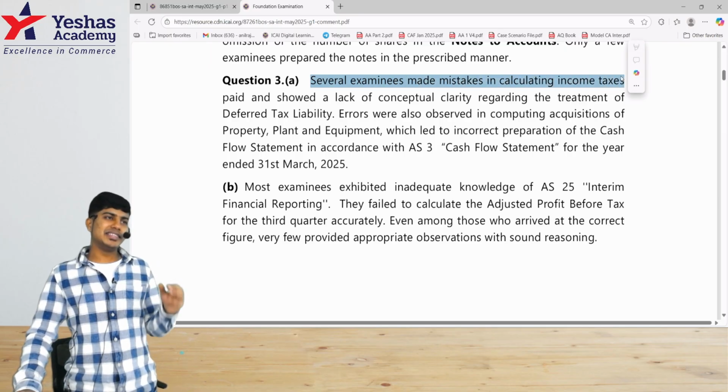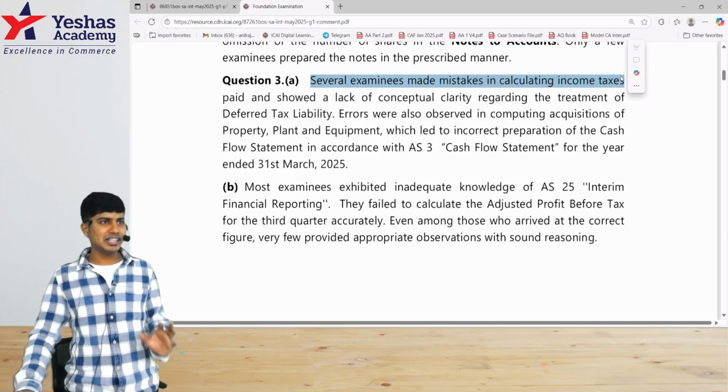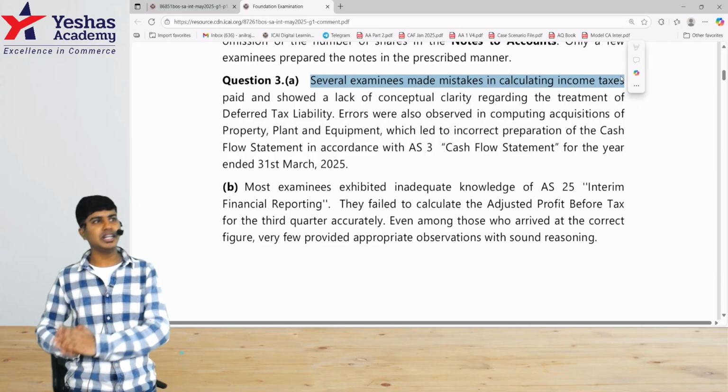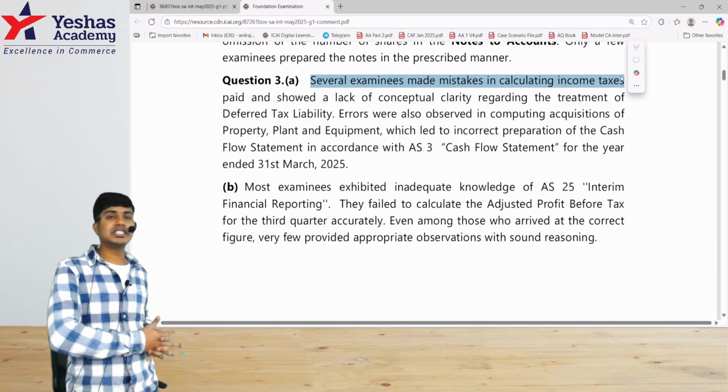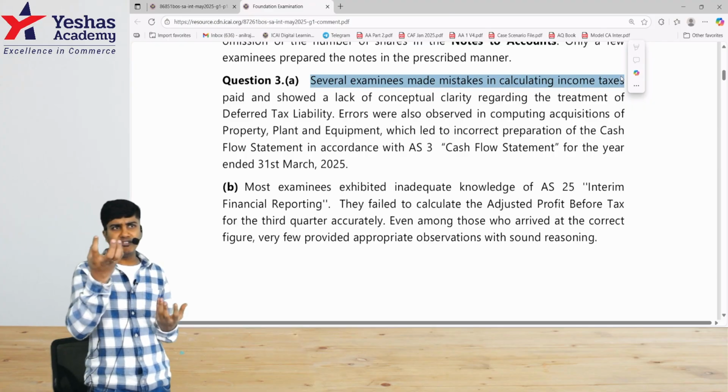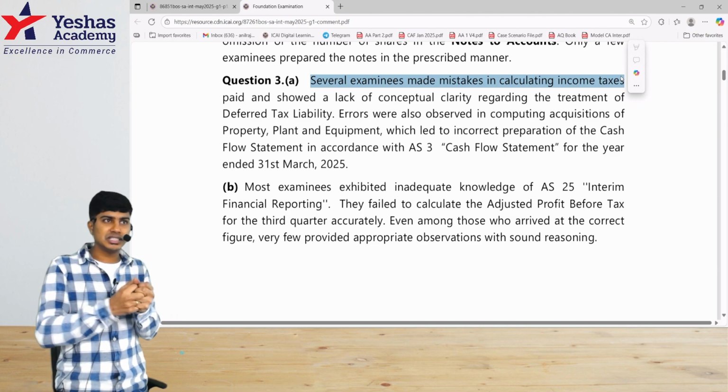I'll tell you honestly, this was not an easy question. There was a deferred tax based adjustment. You might have done deferred tax in Accounting Standard 22. You might have done cash flow statement separately, but you might have never usually come across a question which is having deferred tax concept tested with Accounting Standard 3.